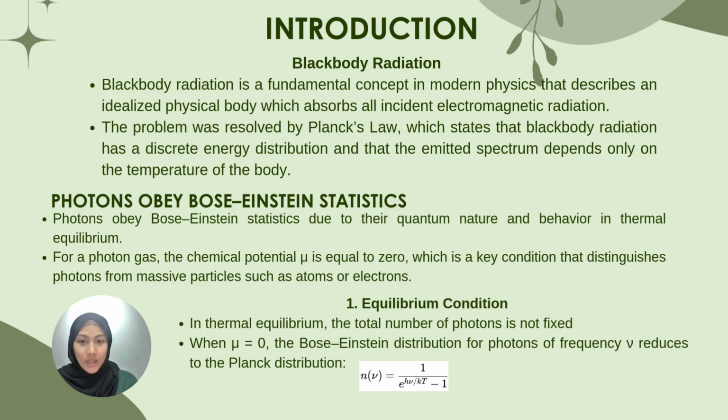In this context, photons obey Bose-Einstein statistics due to their quantum nature. For a photon gas, the chemical potential is zero because the total number of photons is not fixed in thermal equilibrium. As a result, the Bose-Einstein distribution reduces to the Planck distribution, which accurately describes blackbody radiation.